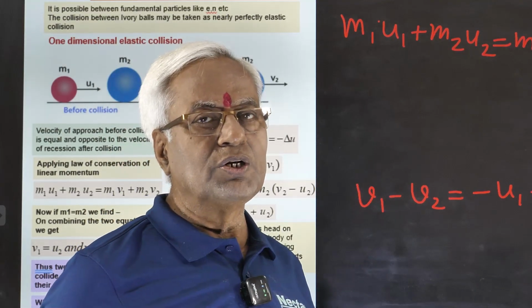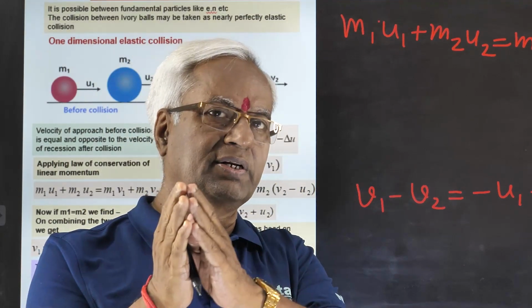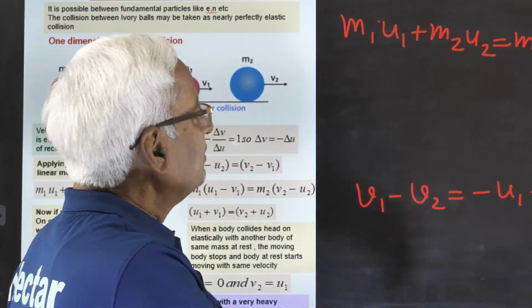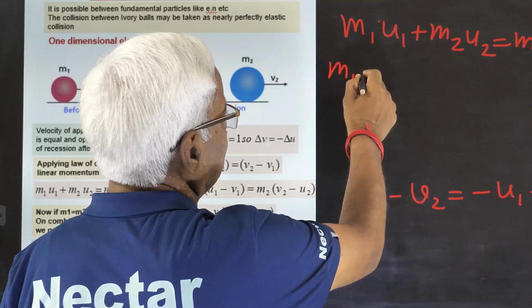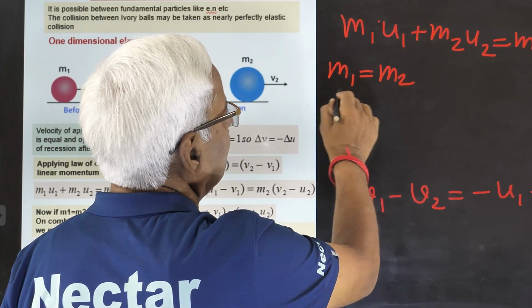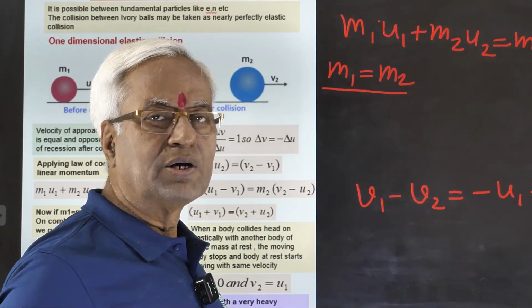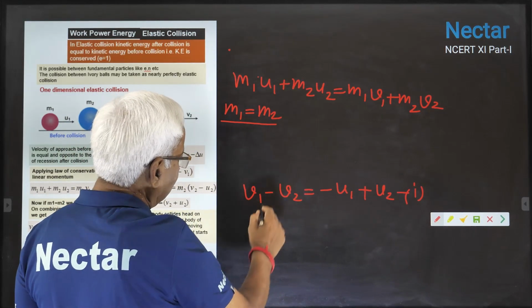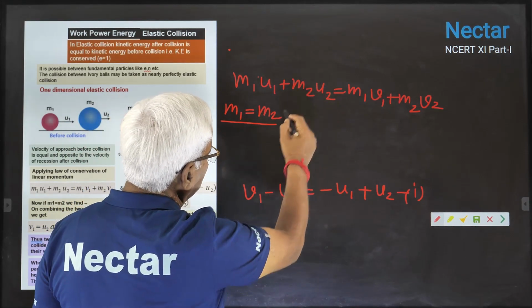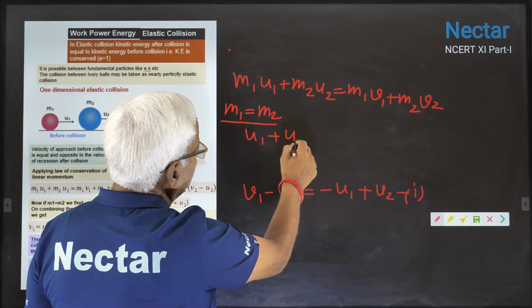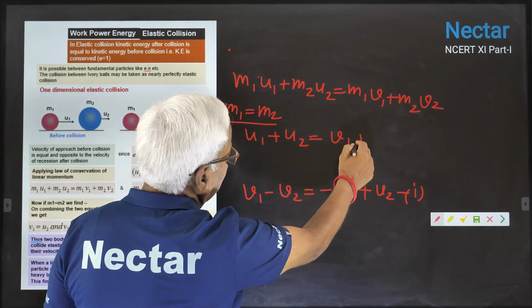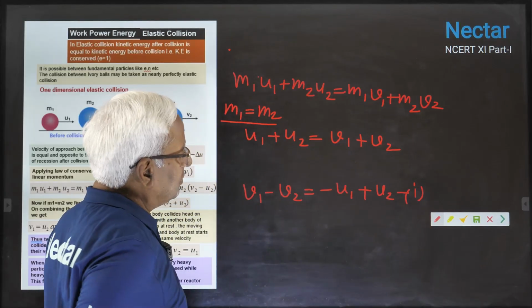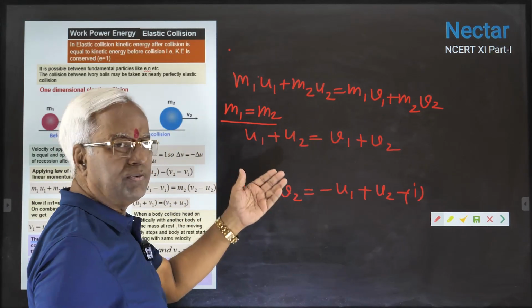You are considering only two objects, before collision and after collision. Suppose one condition is also applied there, means the two bodies are having equal masses. Masses would get cancelled, and what remains is u1 plus u2, that's v1 plus v2.